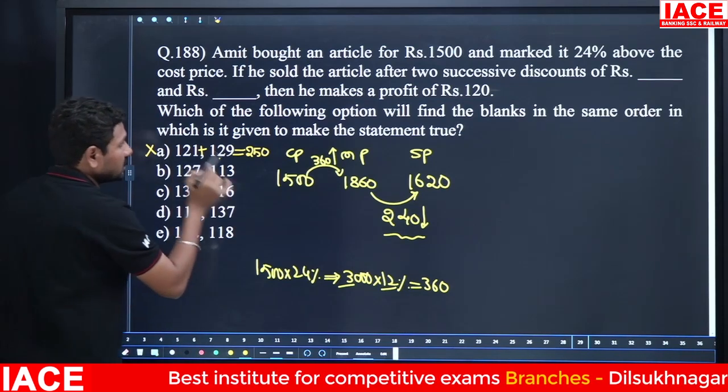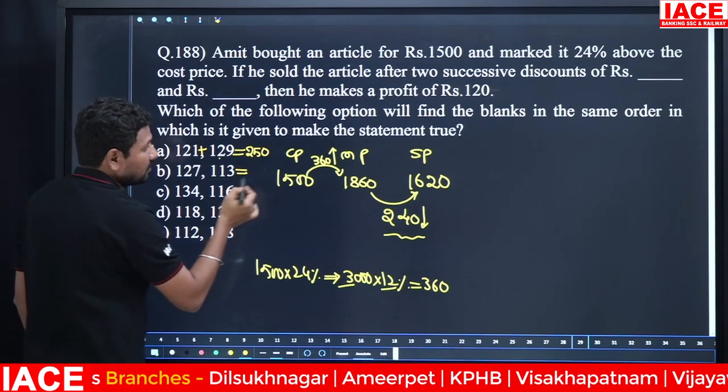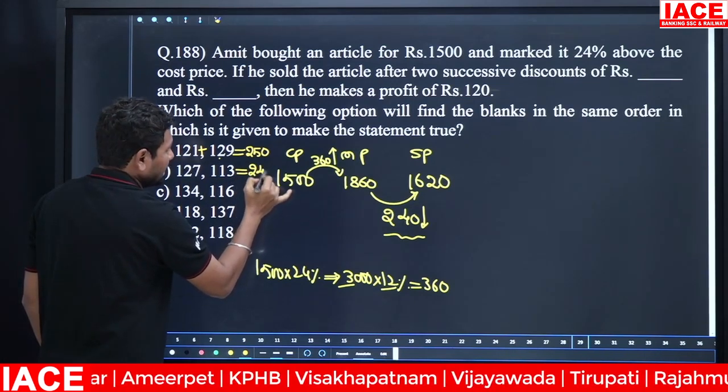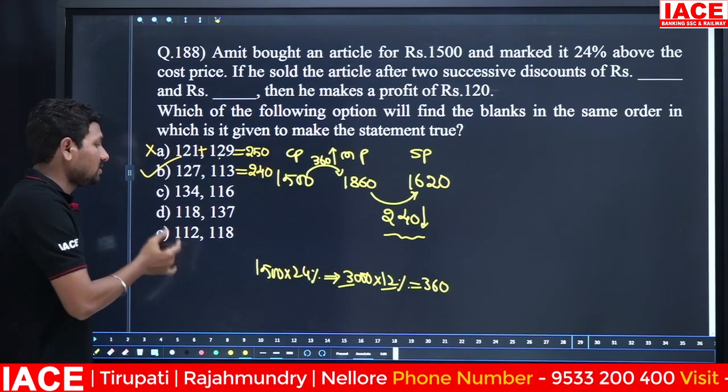Next, 127 plus 113. 100 plus 100 is 200, 27 plus 13 is equal to 40. It is 240. It is exactly correct. Which option is correct? Option B is correct. Except this, there is no other chance to write.